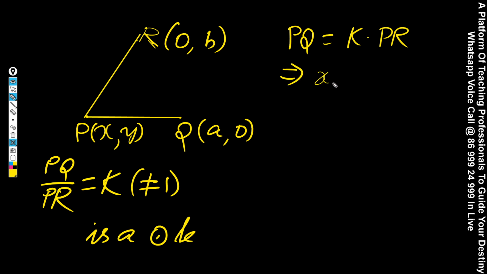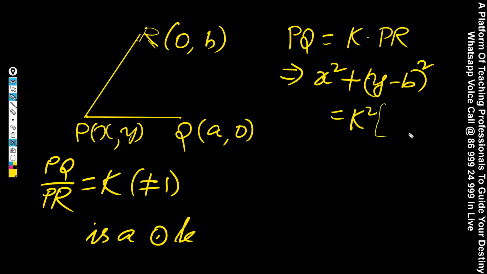Distance between them, x square plus y minus b whole square is equal to k square into PR square, x minus a whole square.